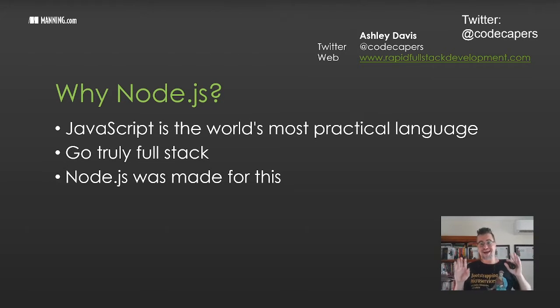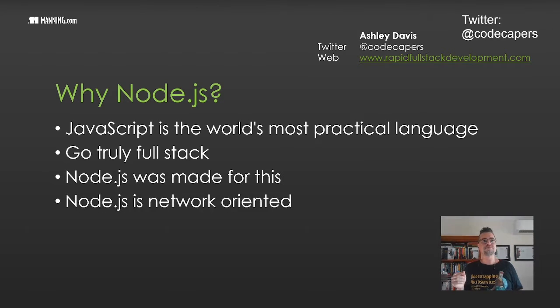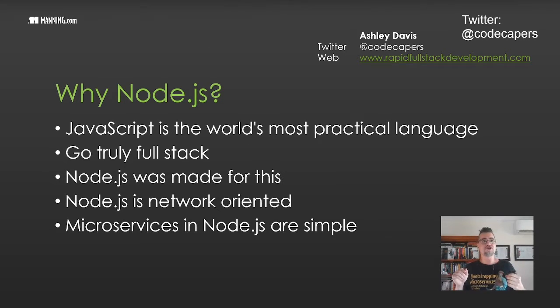Node.js, for its part, was made for this. It was made for building distributed applications. The name Node actually implies that Node.js is intended to be a node in a network-based application. So Node is network-orientated, and it includes all the fundamental building blocks that we need for creating networked applications. The fact that Node.js was built for this kind of thing makes building microservices with Node.js particularly easy, and I hope that's going to come across to you in the live demo, where I'm going to show you how easy it is to get started.